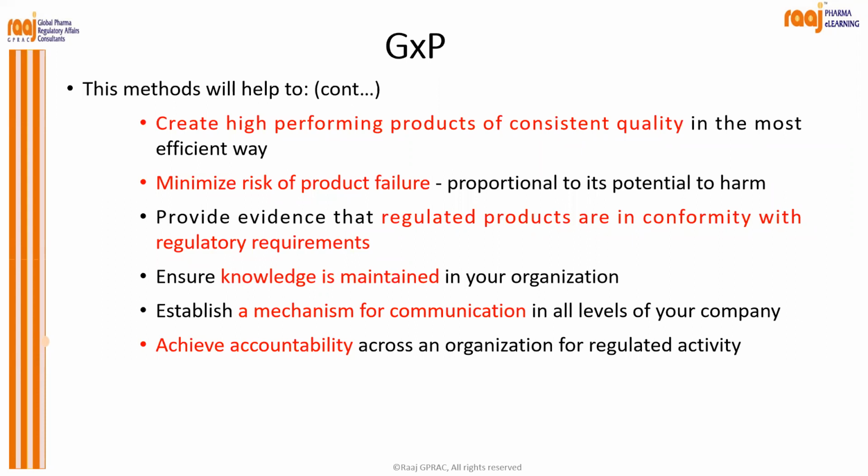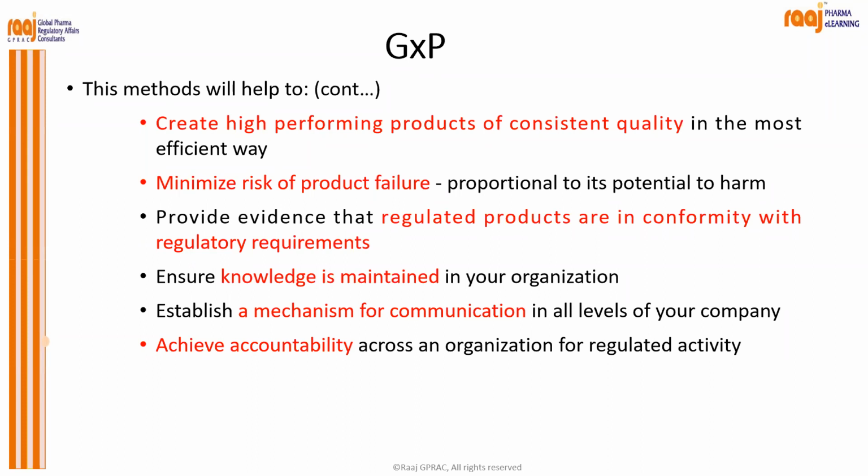And all the GXP methods help you to create high performing products of consistent quality in the most efficient way, which will help you to minimize the risk of product failure. Then provide that the regulated products are in conformity with the regulatory requirements. Ensure knowledge is maintained in your organization.